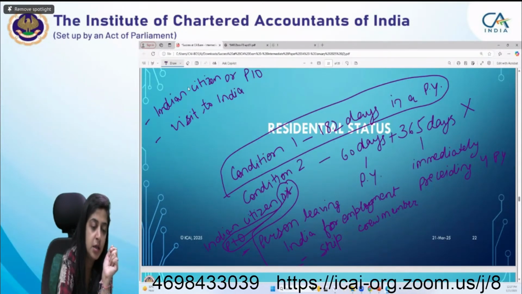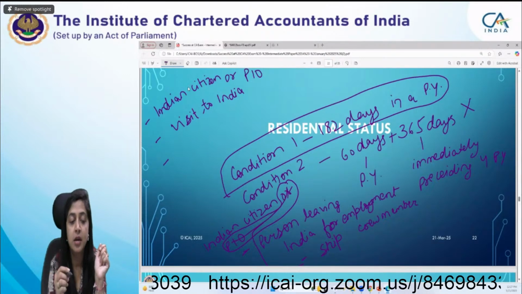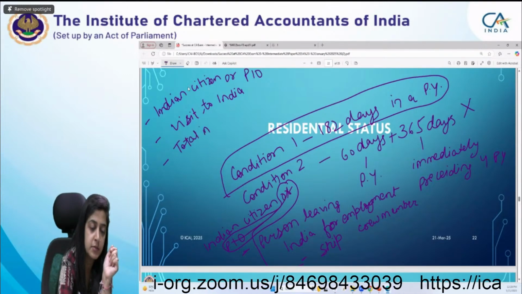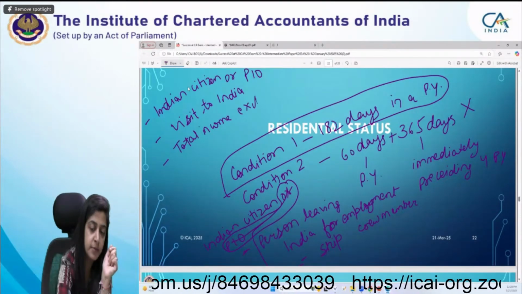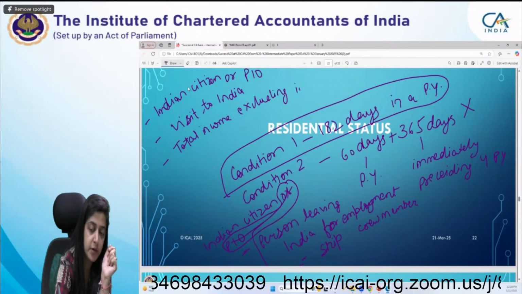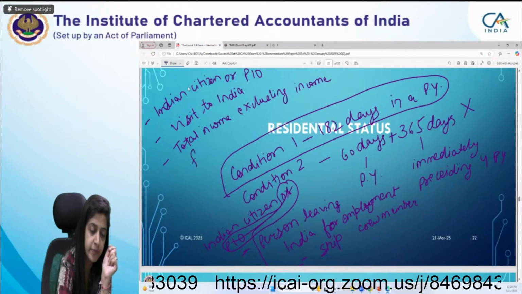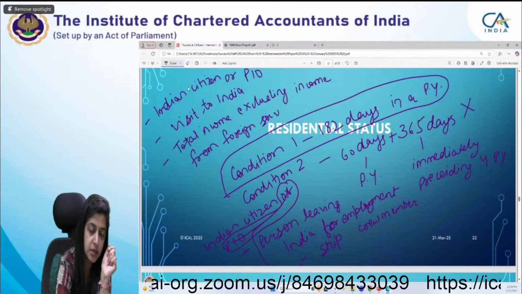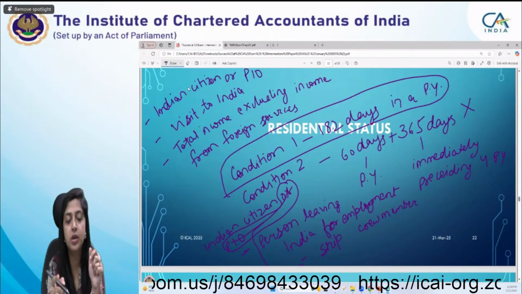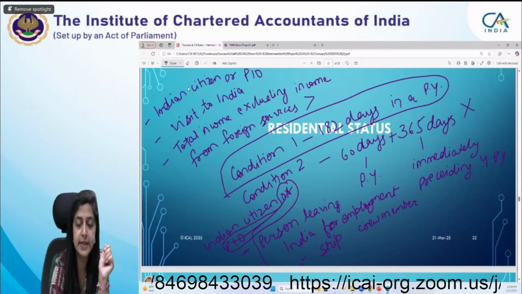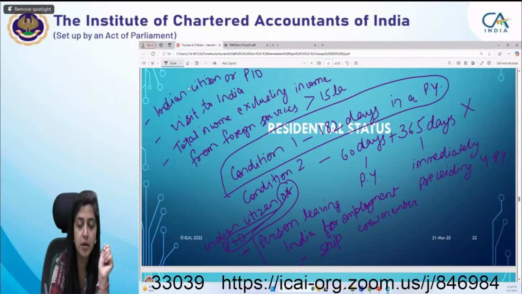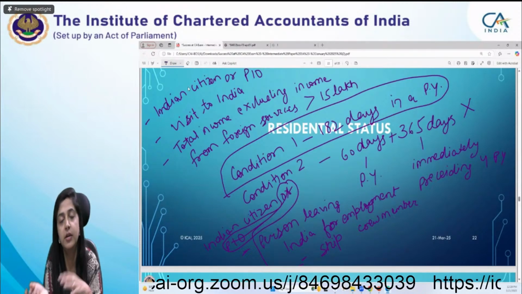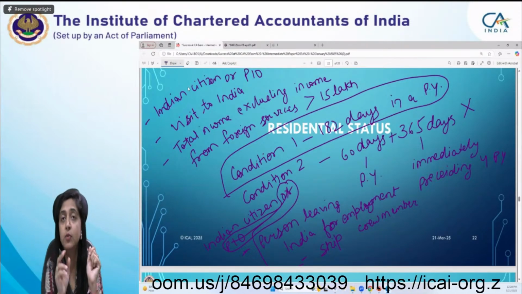Okay? Then if his total income excluding income from foreign source, two things are there in this, students. First is total income excluding income from foreign source exceeds 15 lakh. And the second situation can be it does not exceed 15 lakh. So if it exceeds 15 lakh, then what will happen?